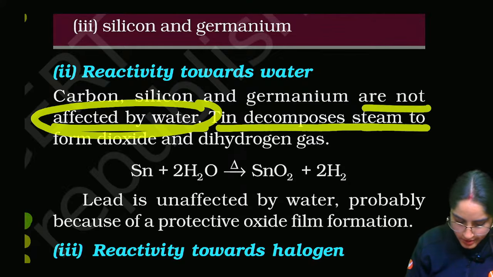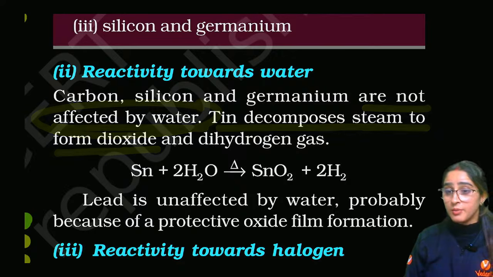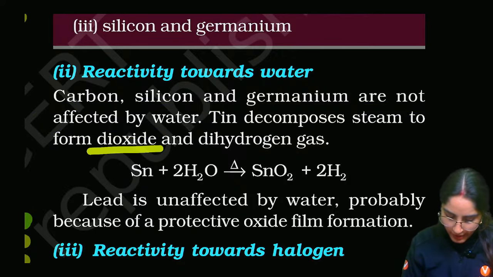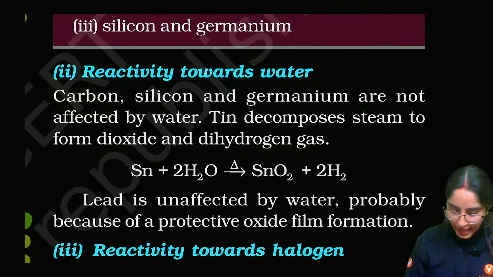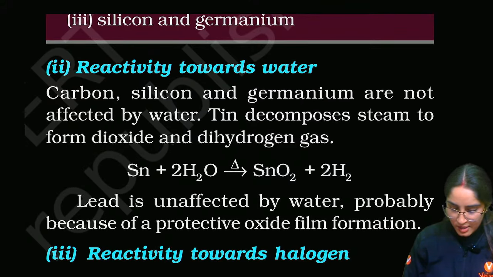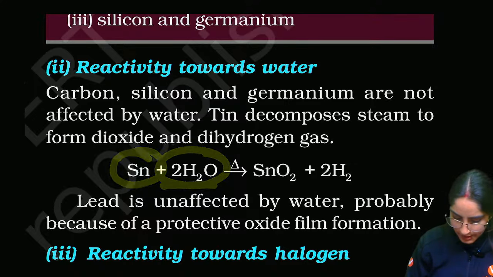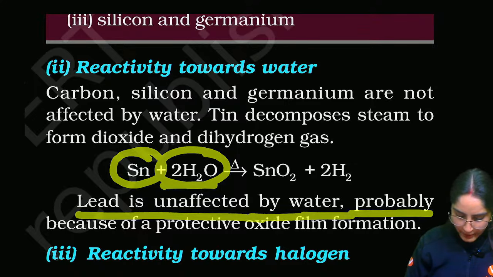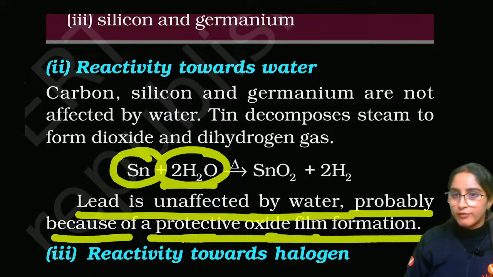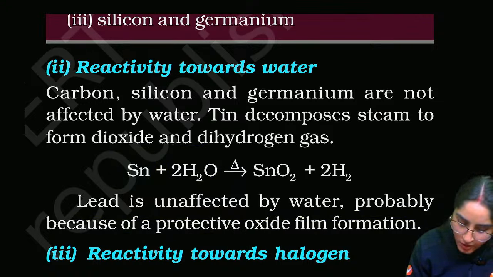Tin decomposes in steam to form dioxide and dihydrogen. So, tin will react with steam. Lead is unaffected by water, probably because of protective oxide formation. So, tin is the only thing which is affected.